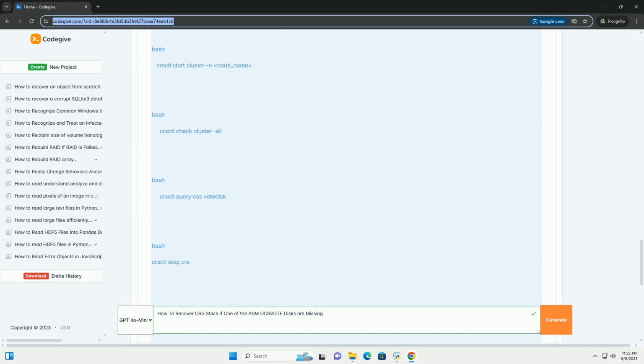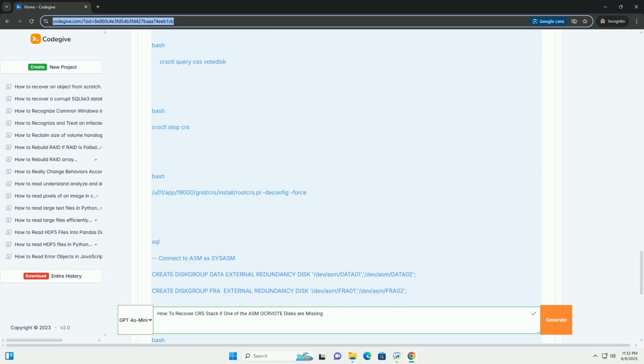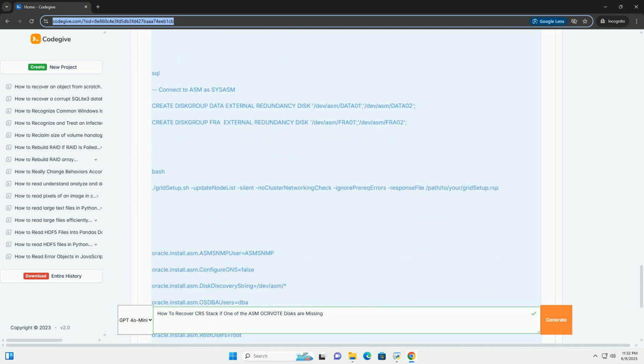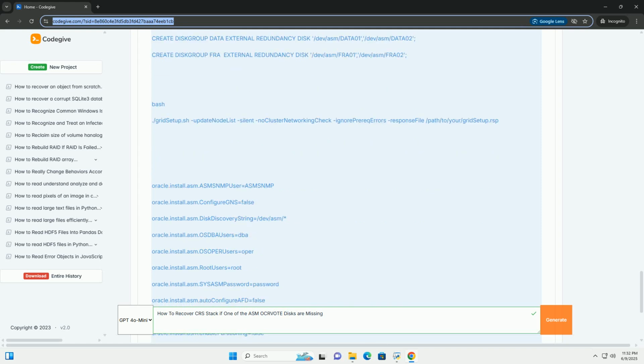OCR, the Oracle Cluster Registry, stores critical cluster configuration information, including node membership, resource definitions, and dependency information. Think of it as the brain of the cluster.